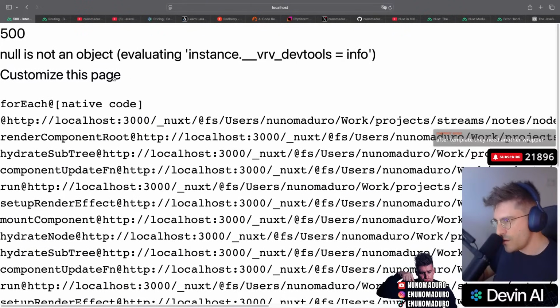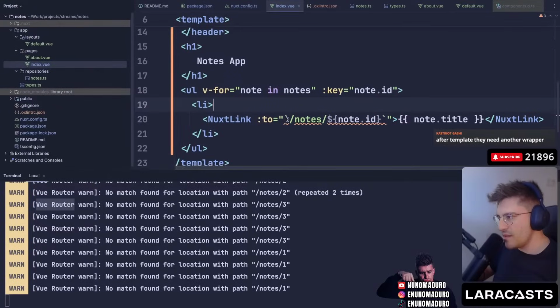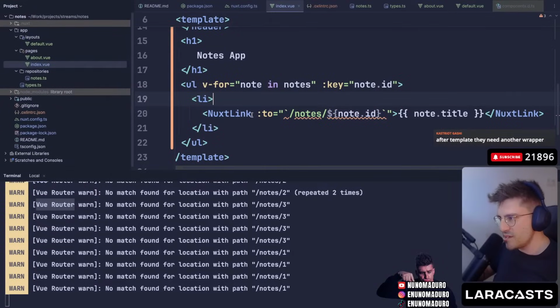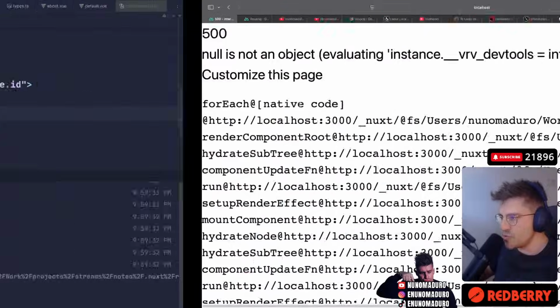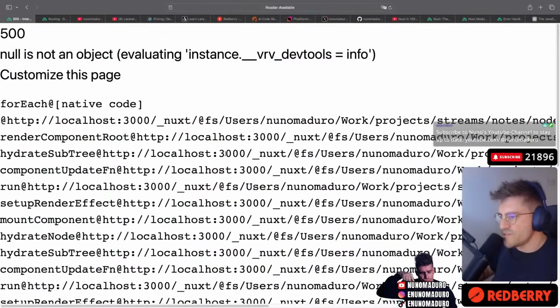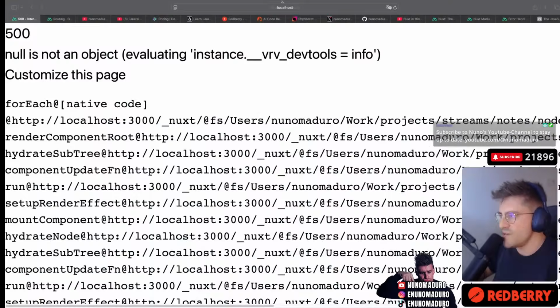I may be incorrect, but when the NuxtLink cannot resolve the given route, it's probably prefetching under the hood, like the Next link thing was prefetching, and this route does not exist. That's why we are seeing a 500. I guess if I do this, for example, this will probably stop displaying 500s. You guys want to see?